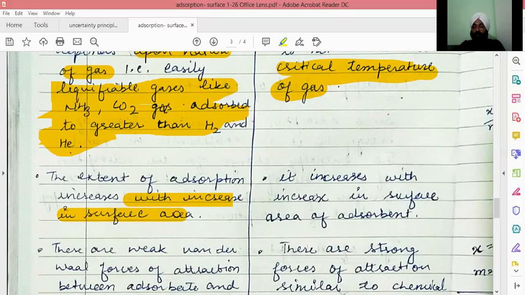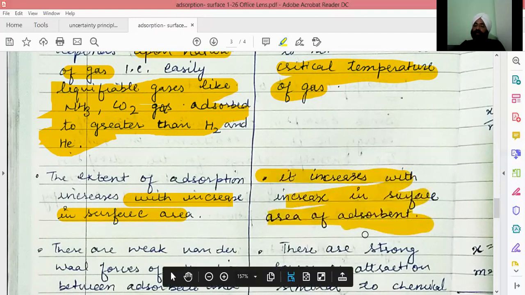So adsorbate molecules find more area to attach on the adsorbent on activation or on making fine particles of the adsorbent. This point is the same in both types of adsorption. Both adsorptions increase with the increase in the surface area of the adsorbent.